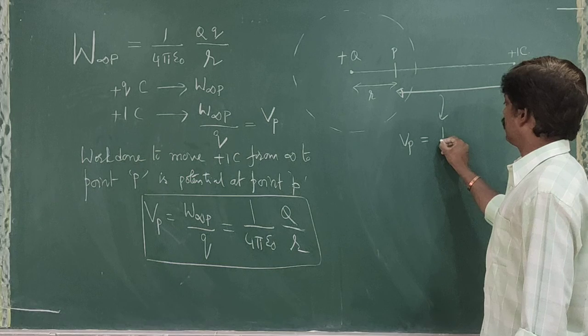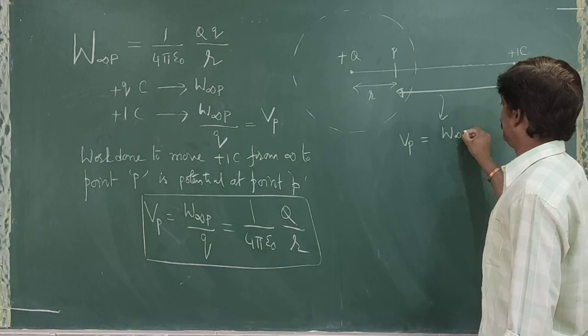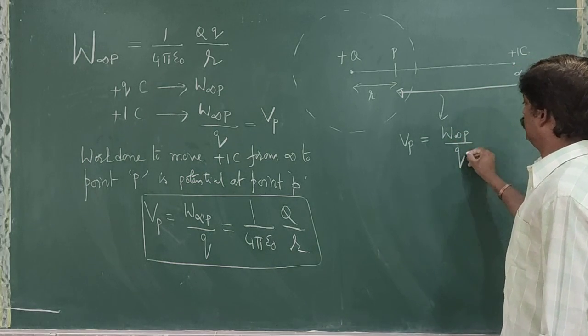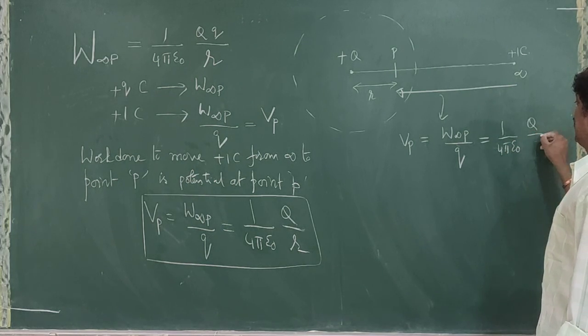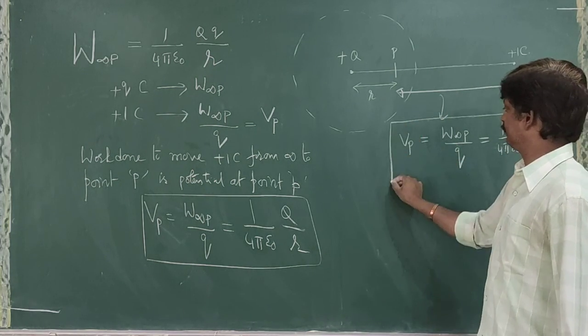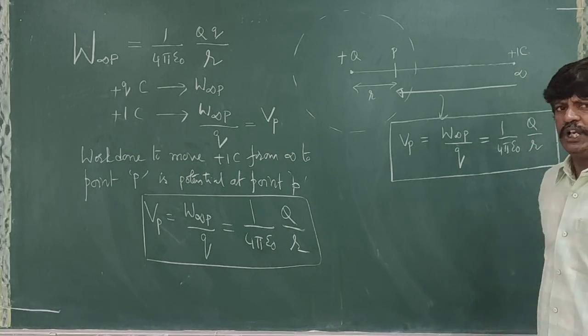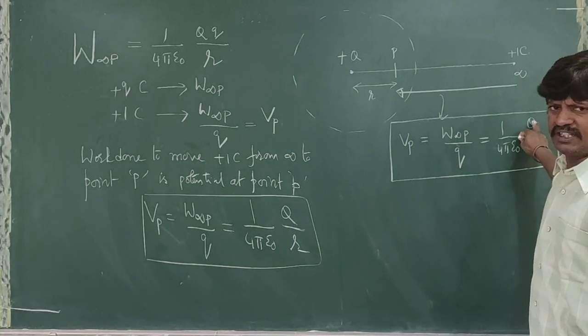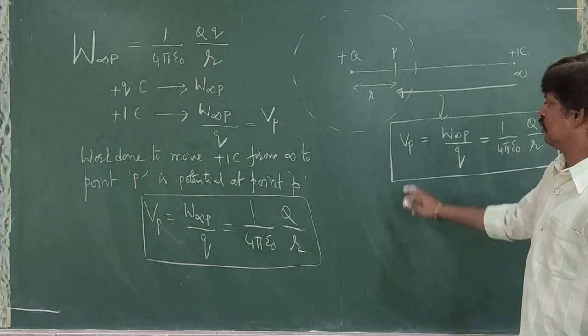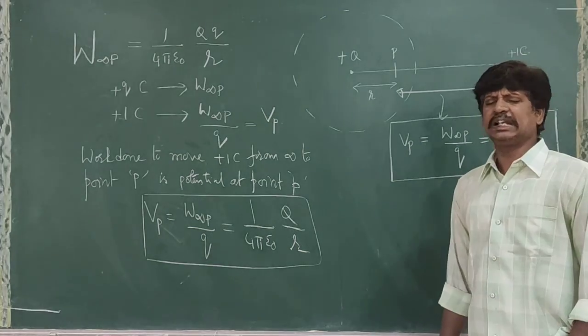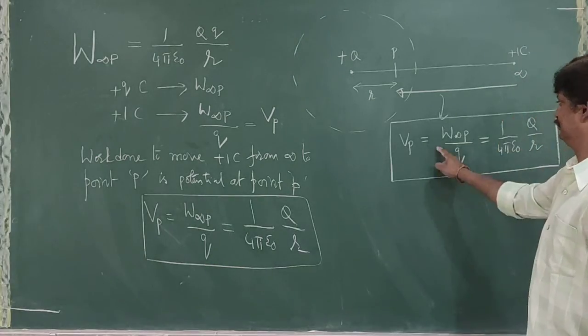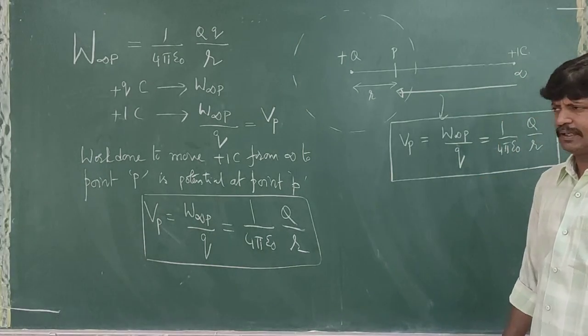So VP will be equal to how much now? W infinity P divided by q, that is equal to 1 by 4 pi epsilon naught, capital Q by small r. So potential due to a point charge depends upon the charge and the distance. Potential at P is inversely proportional to r and directly proportional to Q. Is that clear?